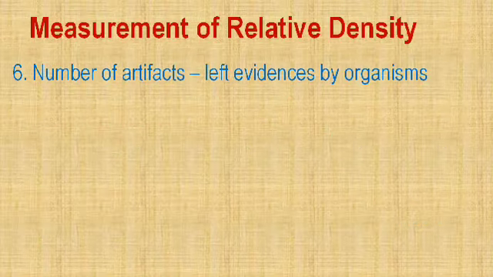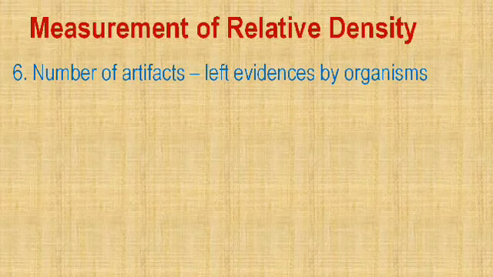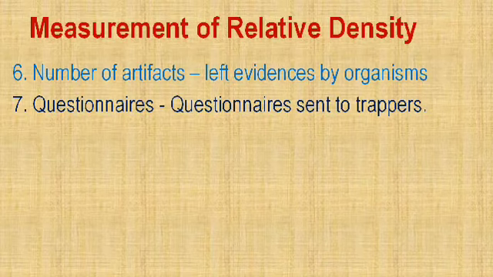Next one is the number of artifacts. That means evidence left by organisms. Say for example a nest out there, or a particular mark, say for example a pug mark or whatever it is. Then